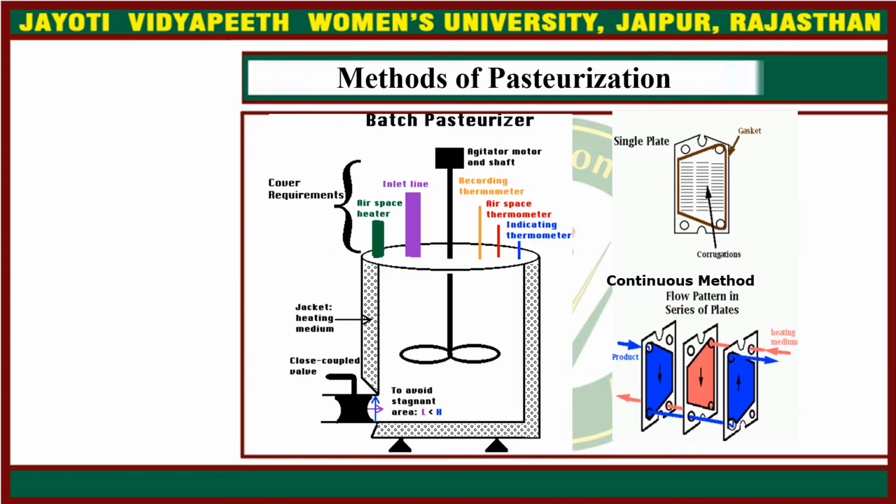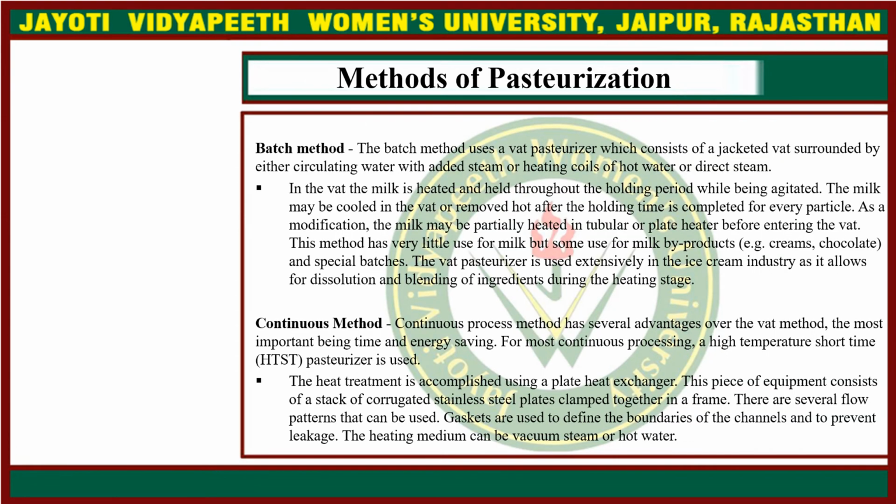These are the methods of pasteurization. First is the batch pasteurizer, and the other is a continuous method in which the flow pattern is in series plates. In the batch pasteurizer, milk is stored in this tank and pasteurized, and then this is emptied. Therefore, it is a batch pasteurizer. There are two methods, batch and continuous.